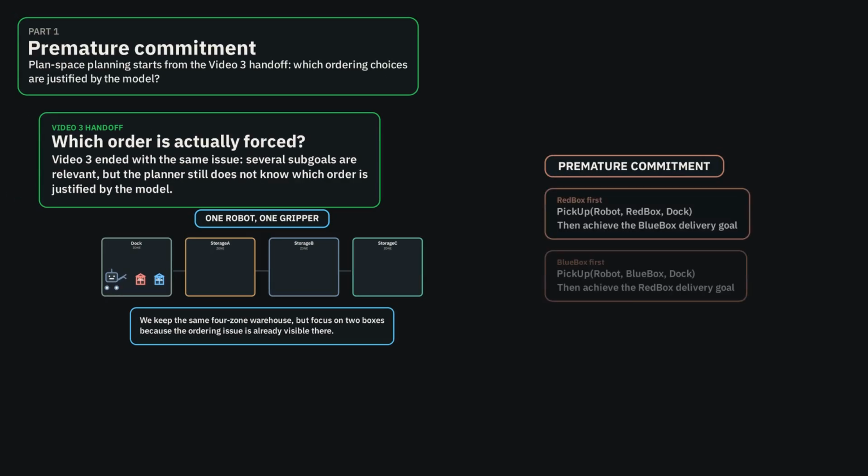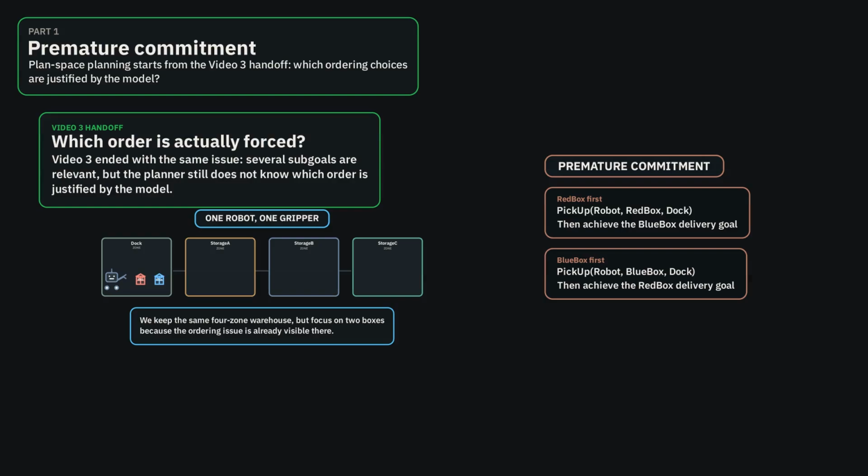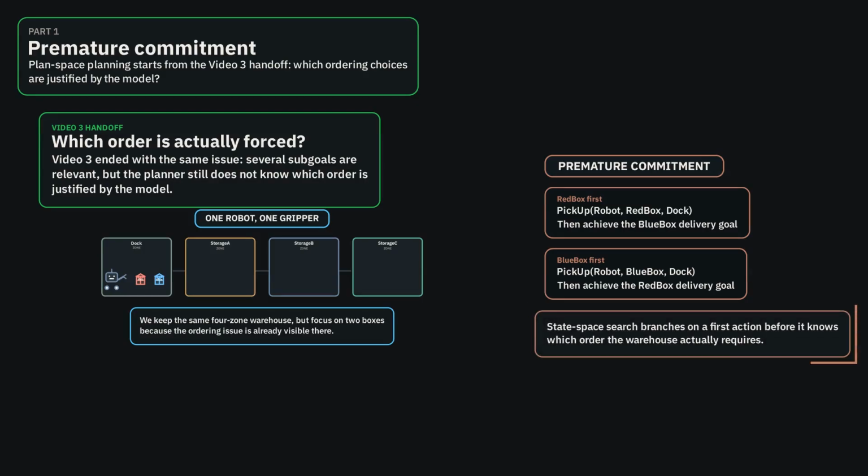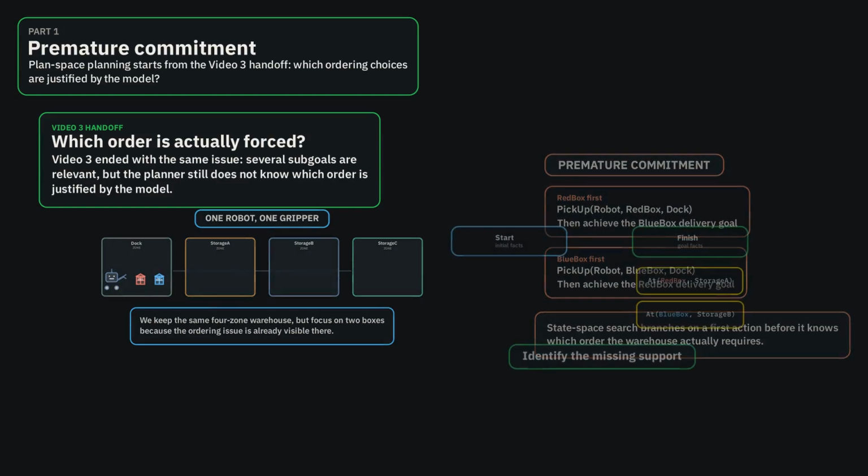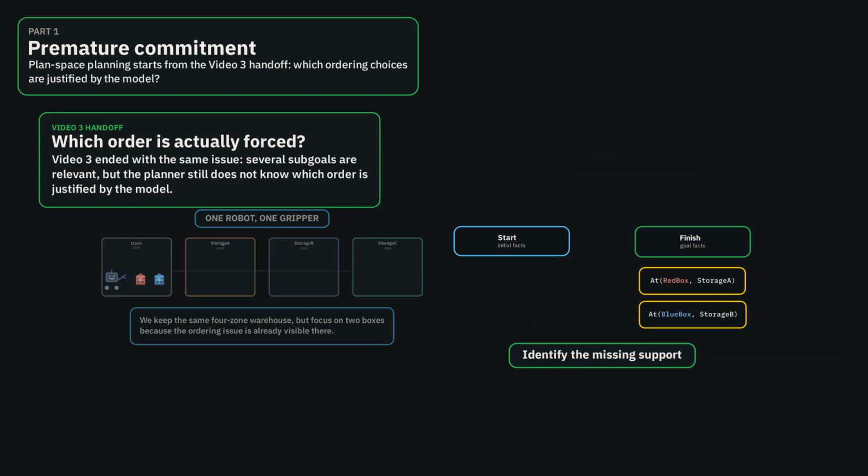In state space search, the branching happens at the level of action choice. The search commits to one action branch for the red delivery or another action branch for the blue delivery before the dependency structure is explicit. This creates a search control issue. The search may introduce ordering commitments that are not entailed by the domain model, and then duplicate reasoning across multiple branches. Plan space planning addresses this by searching over partial plans.